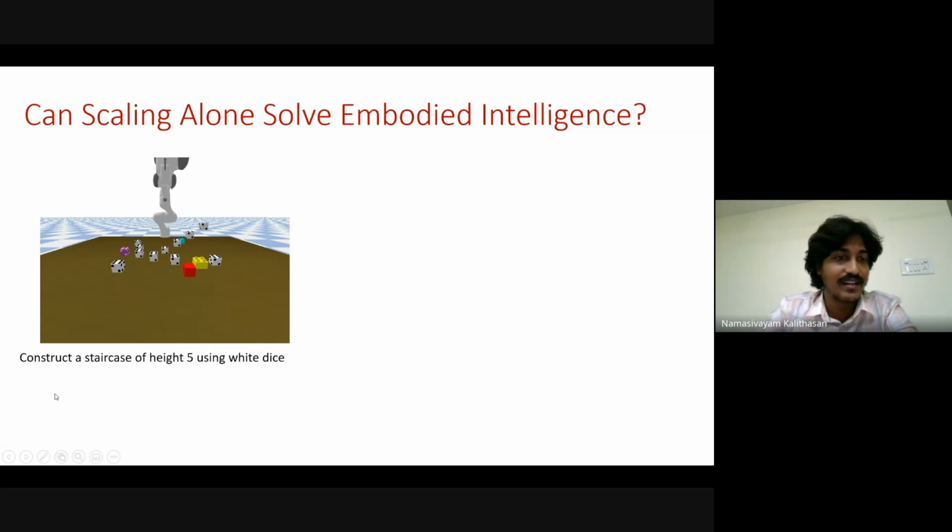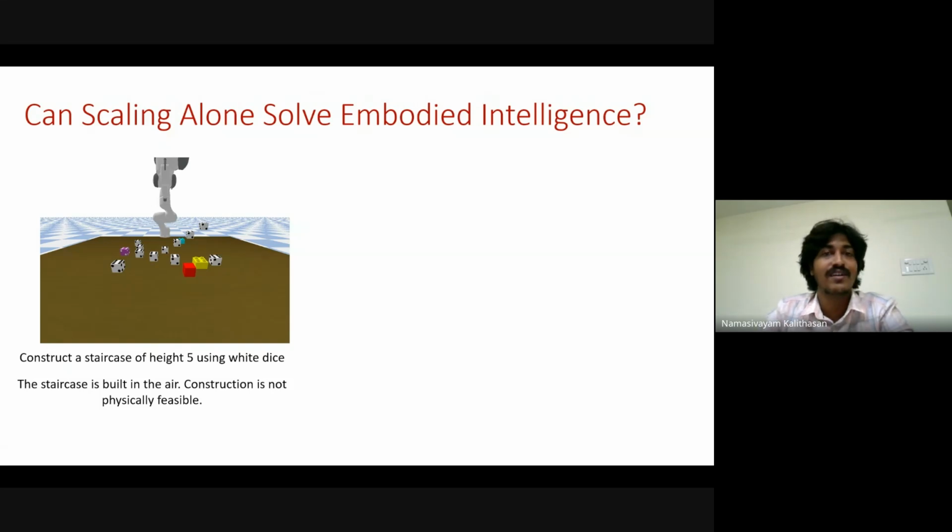Consider an instruction of constructing a staircase of height 5 using these white dice. When we ask GPT to do this task, it produces a plan like this, where the staircase is actually built in the air. This is with GPT 4.1. Of course, there are new models coming, and some of them have improved. But even then, if we increase the difficulty of the task and tweak it a little bit, they still